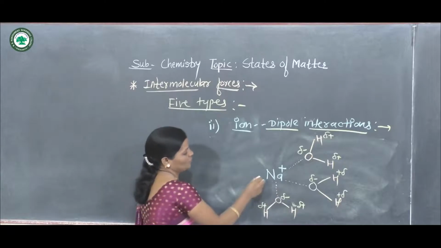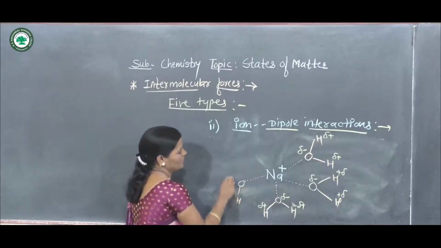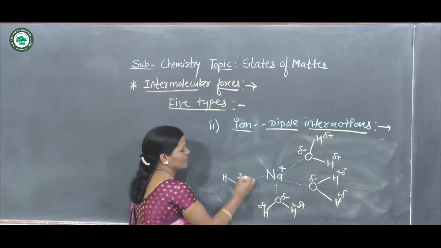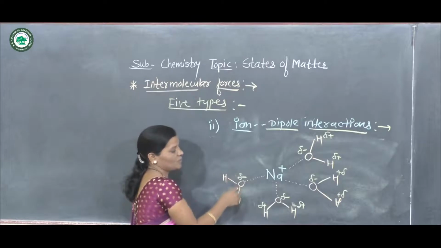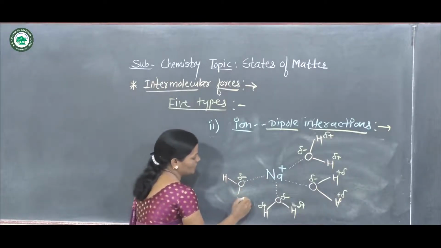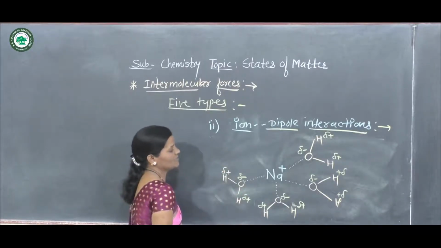Now the fourth water molecule. Here also the interaction takes place between the negative end of this polar molecule and this positive ion. Partial positive charge is on the hydrogen atoms.